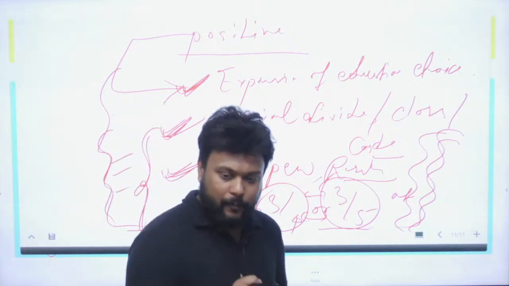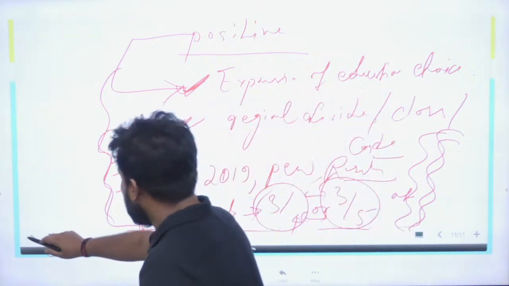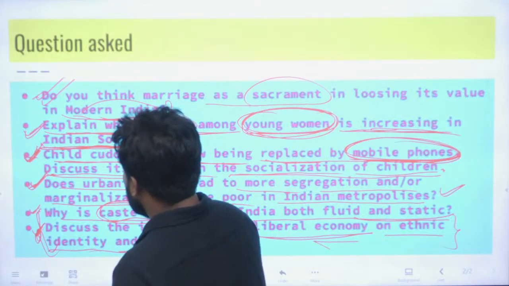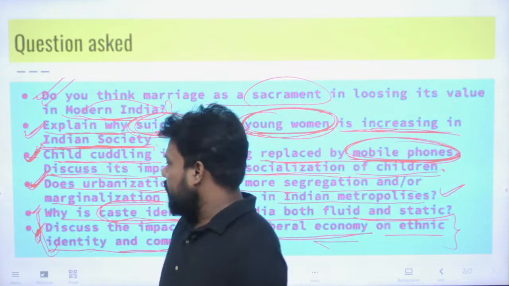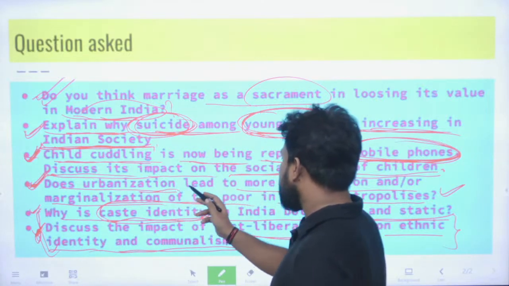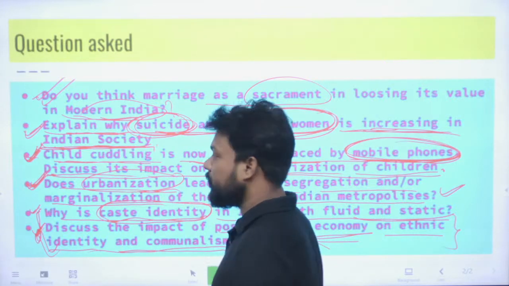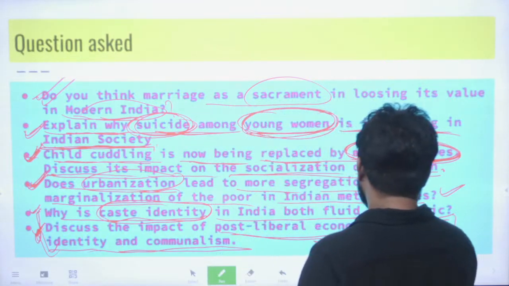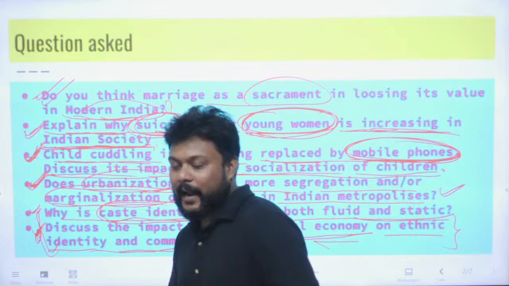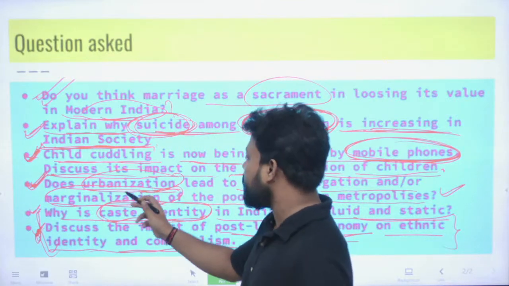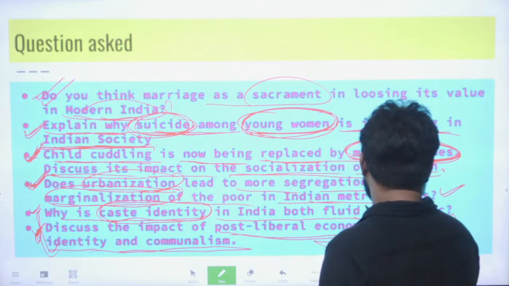Fine. So, now come to the next one, the fourth question we have: does urbanization lead to more segregation? Here the catchword is what? Urbanization leading to more segregation or marginalization. They are being thrown at the margin. So, this urbanization is leading to what? Segregation or marginalization of the poor in India's metropolises, question mark.